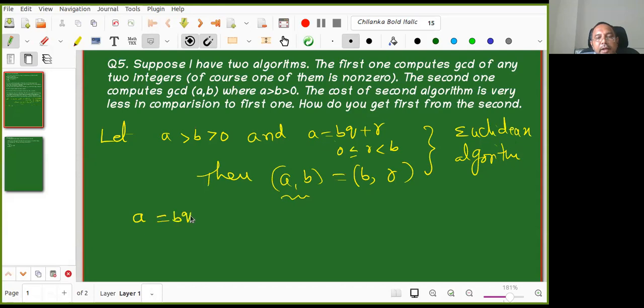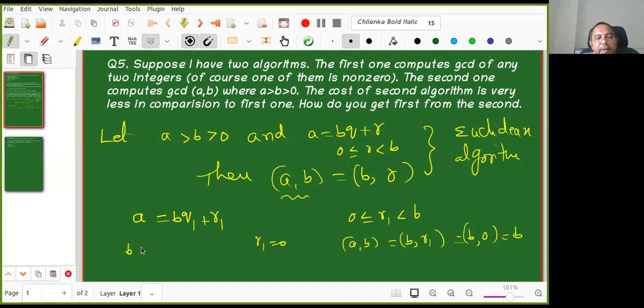So first I'll take A equal to B Q1 plus R1, where 0 ≤ R1 < B. Now if R1 is equal to 0, then GCD of (A, B) equals GCD of (B, R1), so it is equal to (B, 0), so it is equal to B. I'm done. That means B divides A, since R1 equal to 0 means B divides A. So GCD of (A, B) equals B only.